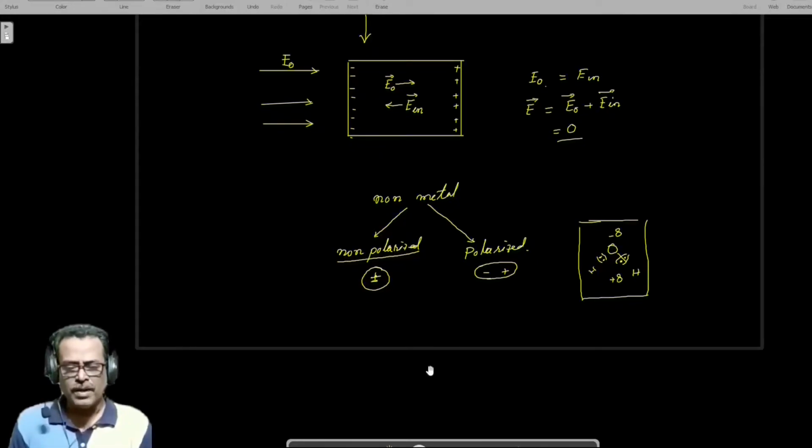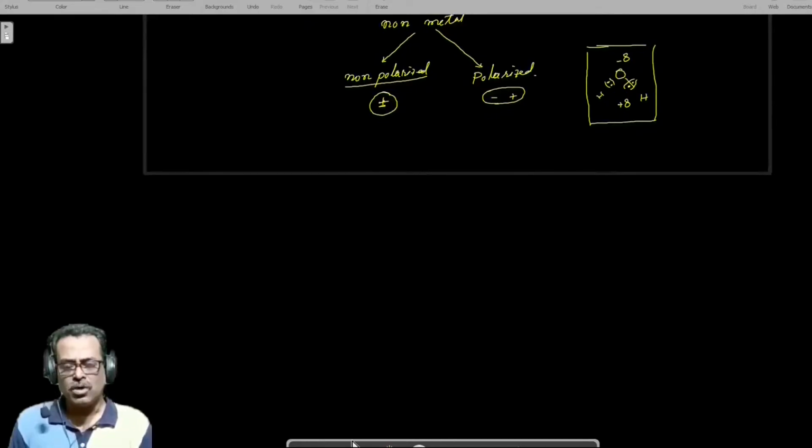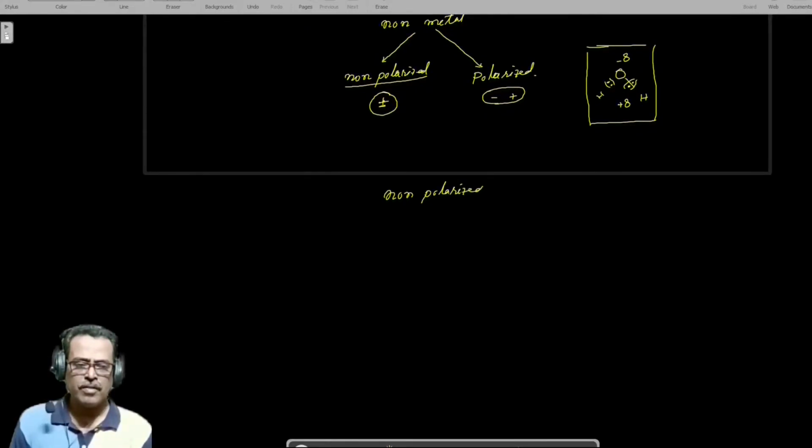Now what will happen when this non-polarized material comes inside an electric field? Suppose this is the direction of the electric field and this is a non-polarized atom, and we know that electrons are attracted against the external electric field. If we place a free electron, it will move in this direction.